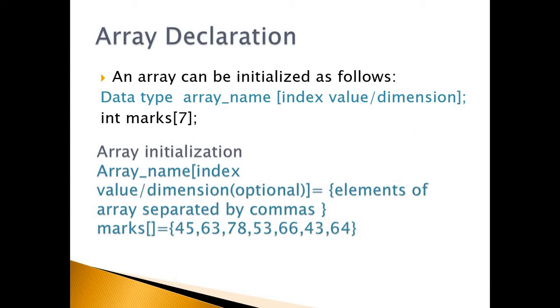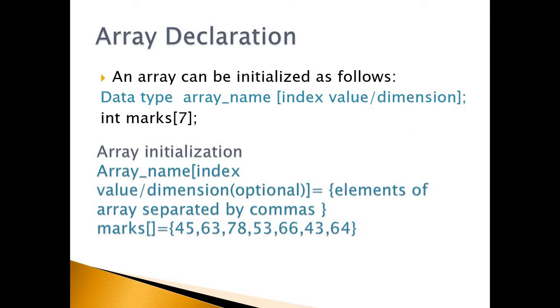Single dimension indicates that it uses only one dimension or index. It is used to store a set of values which are related to only one feature. For example, a set of marks can be stored by using the array marks.